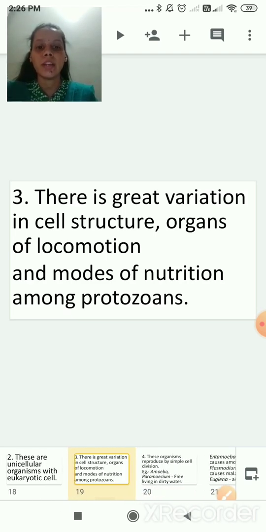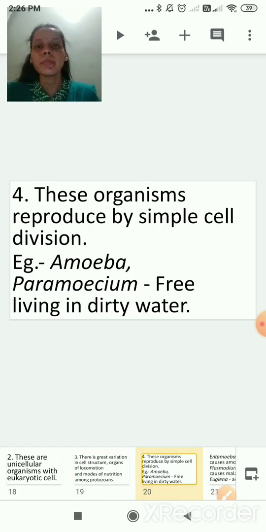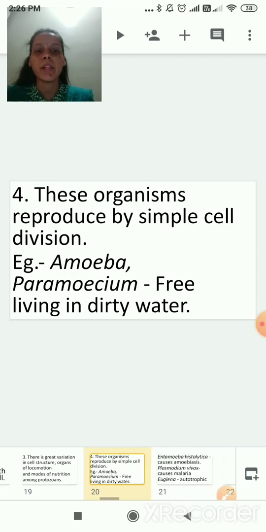The next point is, these organisms reproduce by simple cell division. This is asexual reproduction. Examples are amoeba and paramecium. Where do we find paramecium? Free living in dirty water. And amoeba is the example.